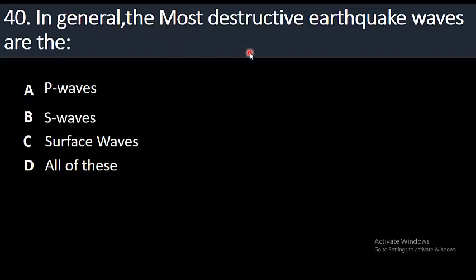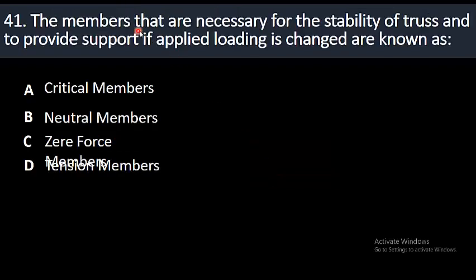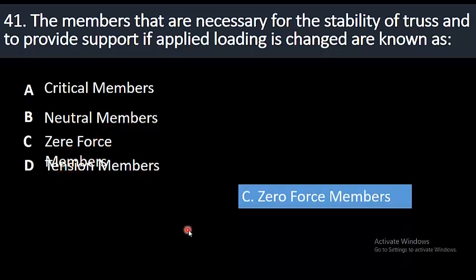40. In general, most destructive earthquake waves are: option A, P waves; S waves; surface waves; or all of these. The right answer is option C, surface waves. Surface waves in general are the most destructive earthquake waves. 41. The members that are necessary for the stability of truss and to provide support if applied loading is changed are known as critical members, neutral members, zero force members, or tension members. The right answer is option C, zero force members.